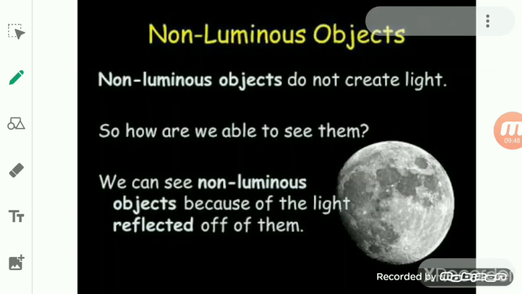Now if you see a non-luminous object, so again the non-luminous object is what? Which does not create light. It means which does not have its own light. So which does not emit its own light or does not give out its own light, such kind of an object is known as a non-luminous object. For example, a table or a chair or a flower pot, plants, pencil, mirror, all the things, even the earth also and the other planets also. The earth does not have its own light.